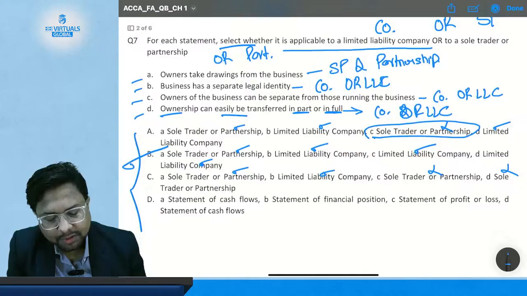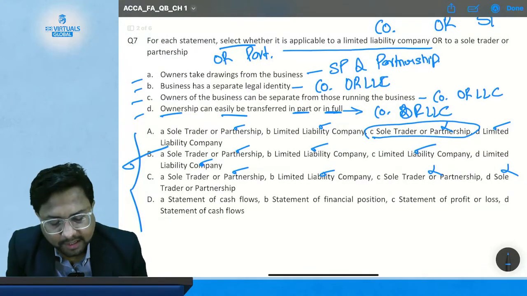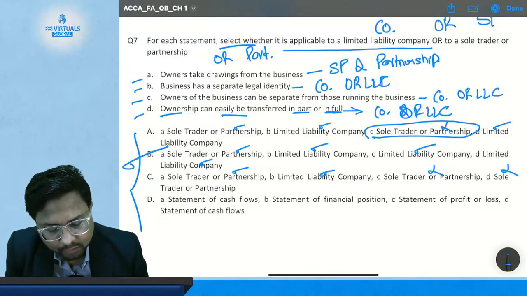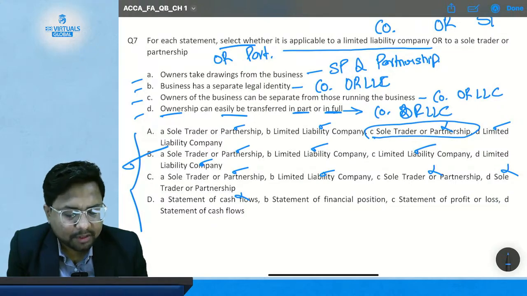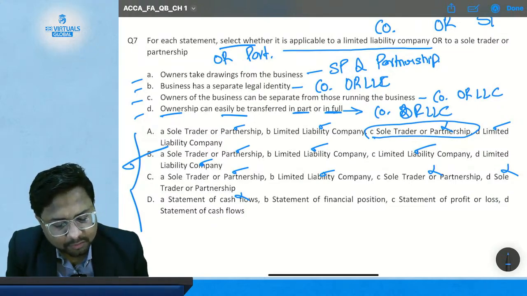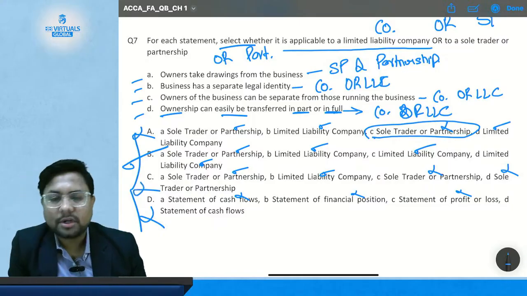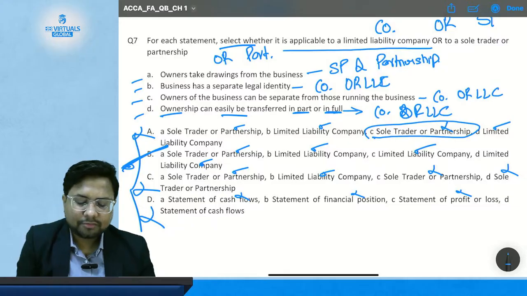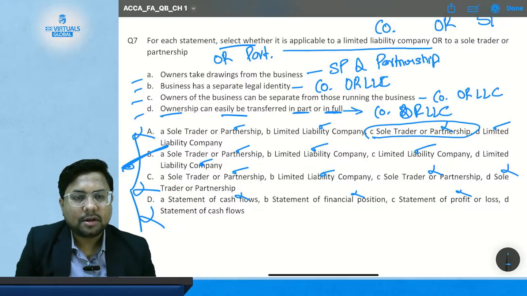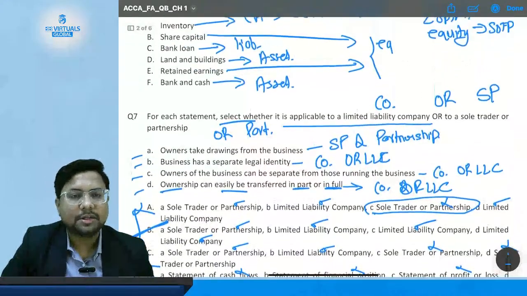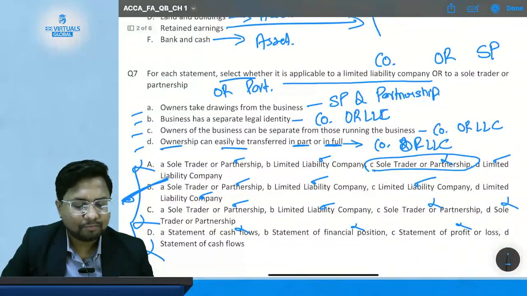Now check option D. Statement A regarding cash flow. No, this is wrong. Statement B regarding statement of financial position. This is also wrong. And this is profit and loss. So option D is altogether wrong. So this is not correct. This is not correct. The correct option is option number B, where statements are as per our answer. The correct answer is option number B.